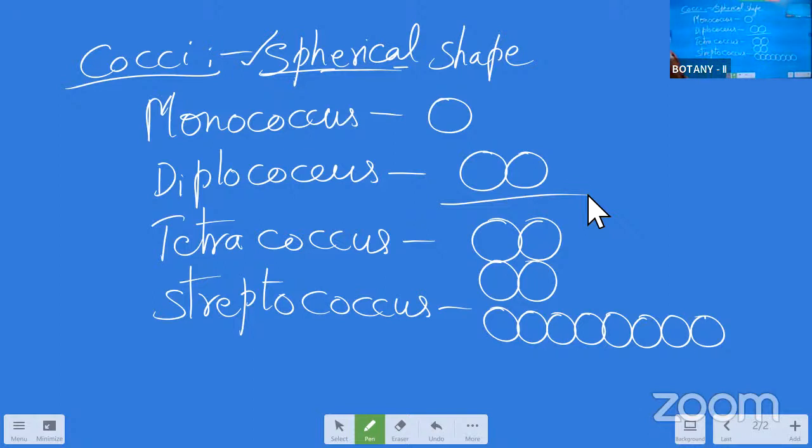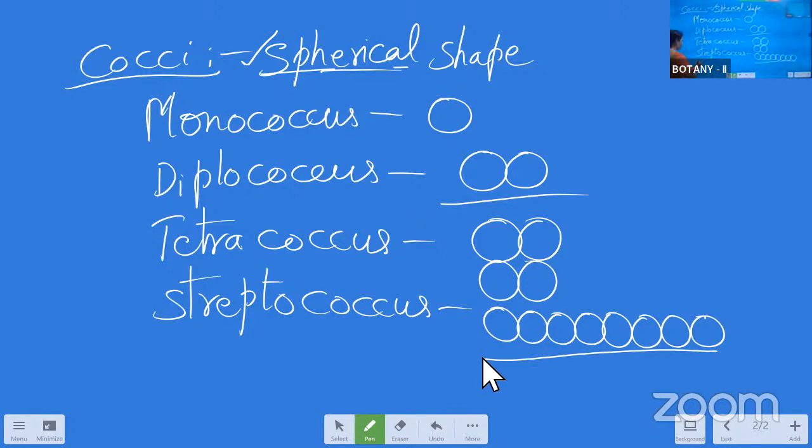So when more than two bacteria are attached on their lateral side to make a chain-like structure, that is called the streptococcus.